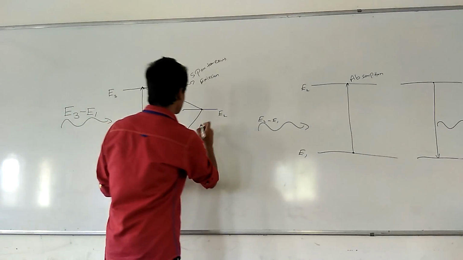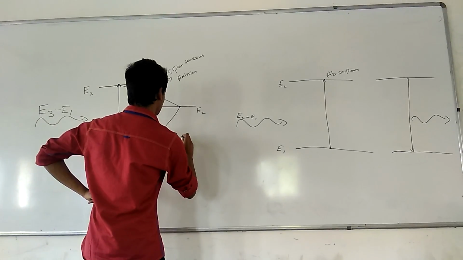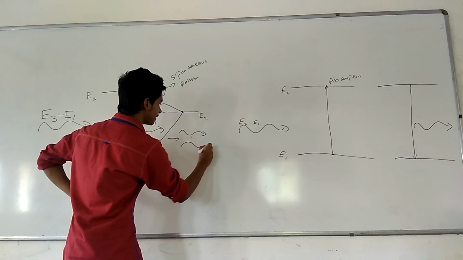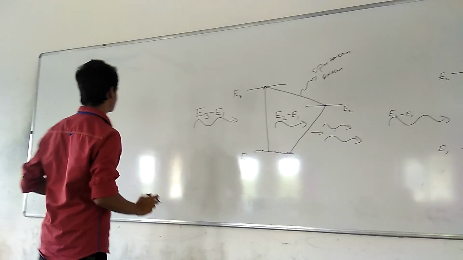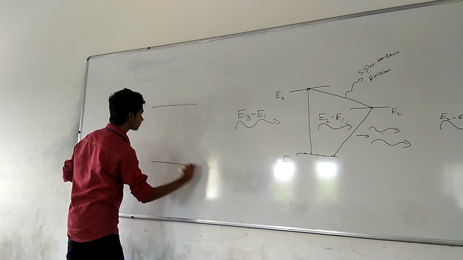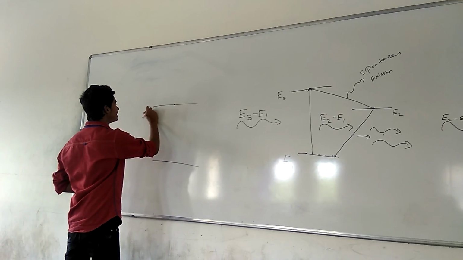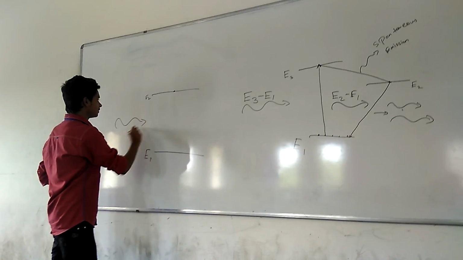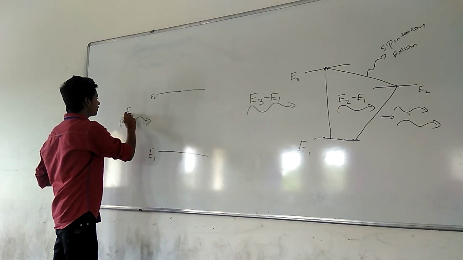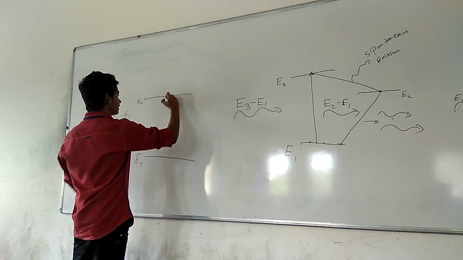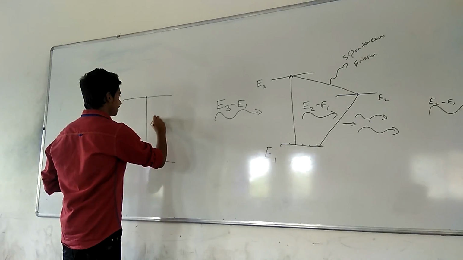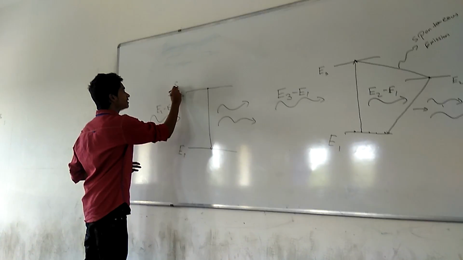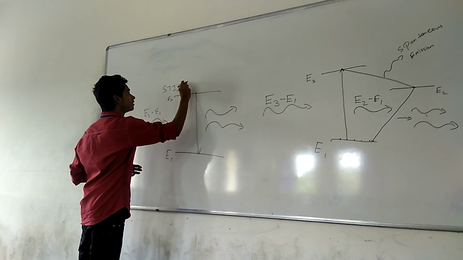So this process we call stimulated emission. In this process there will be 2 photons which will be emitted. See how stimulated emission works. If there is an electron in the higher energy state E2, and if we want to bring it back, then we just supply a photon of energy E2 minus E1, and after supplying it, it will come down and it will release 2 photons. This is stimulated emission.